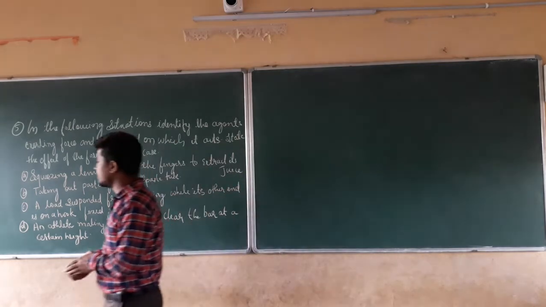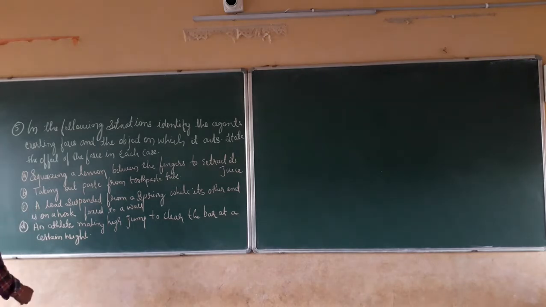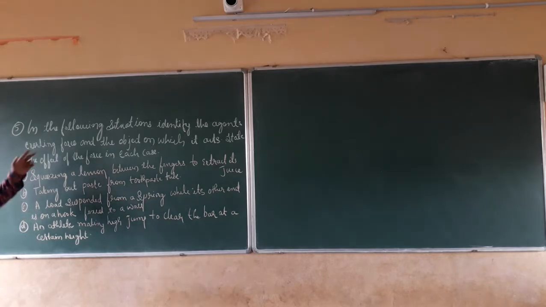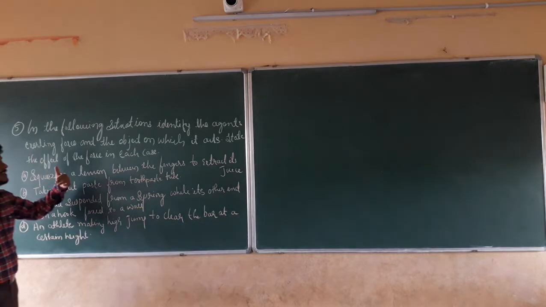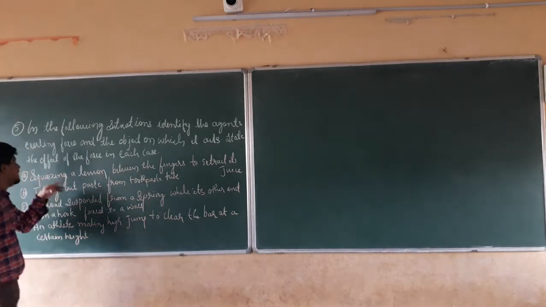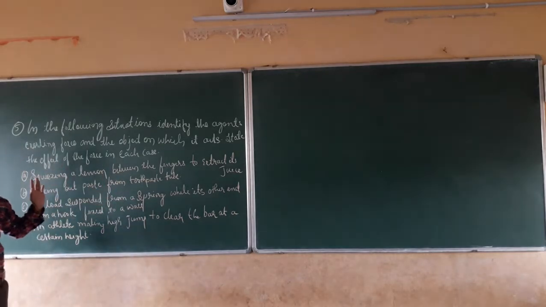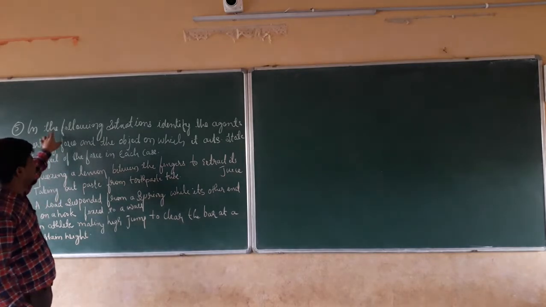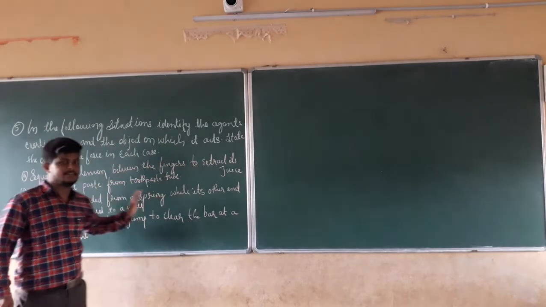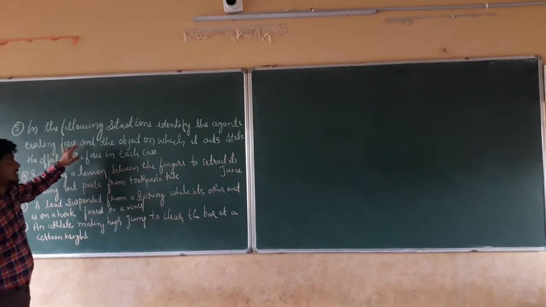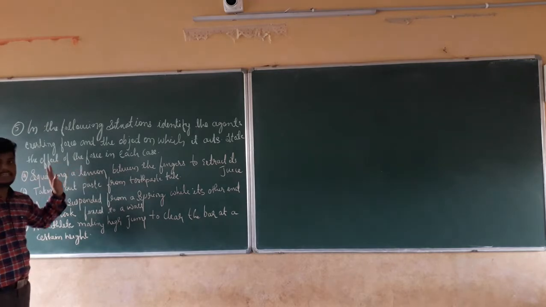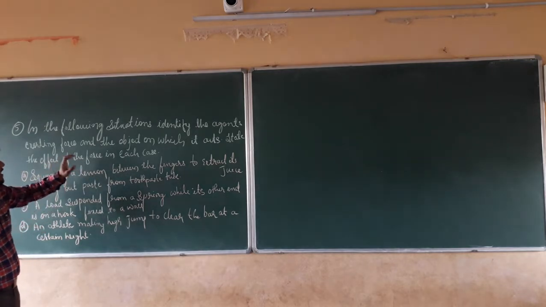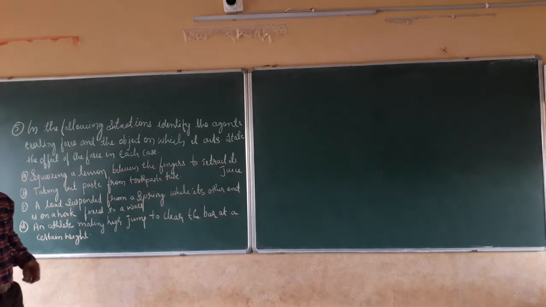Next question, question number 5. Main question number 5 has 4 sub questions. In the following situations, identify the agents exerting force and the object on which it acts. State the effect of the force in each case. We have to identify the agent exerting the force.